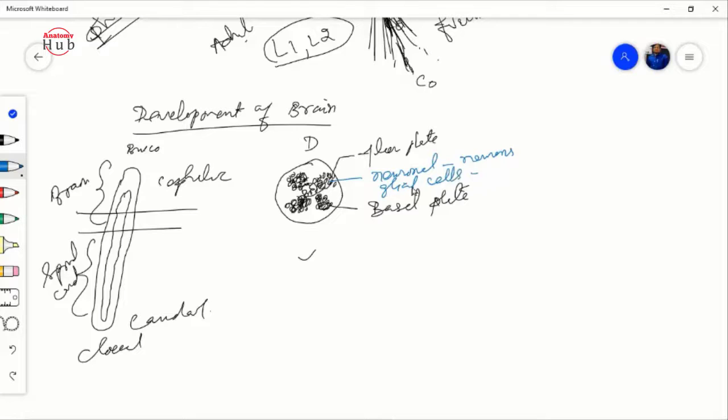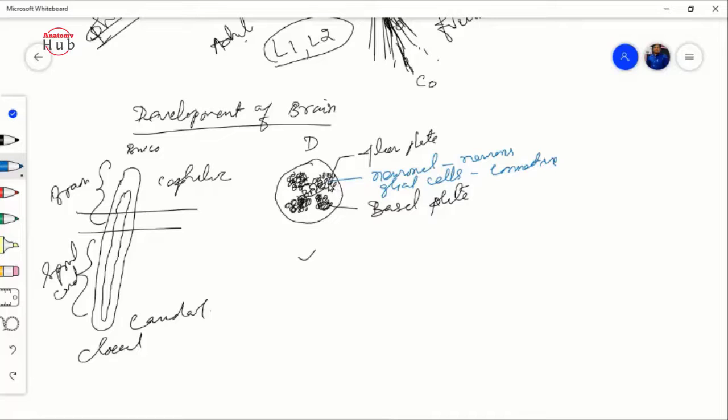These glial cells are like connective tissue, which provides protection and nutrition. So two types of basic cells you will find throughout the central nervous system.